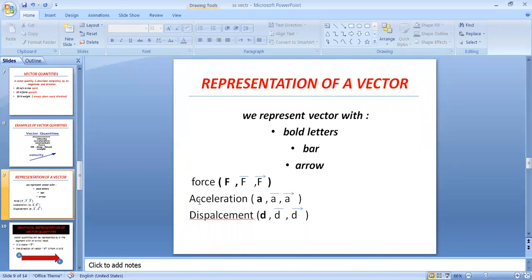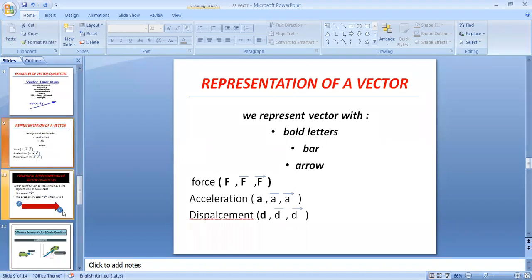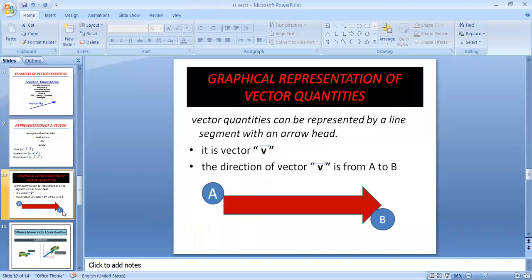Then a second example: acceleration is denoted by a small a, so make it bold, or bar, or an arrowhead. Then displacement with small d, making it bold, then bar or arrowhead. Clear? Now this is the representation of a vector in writing. So how can we graphically represent a vector quantity?